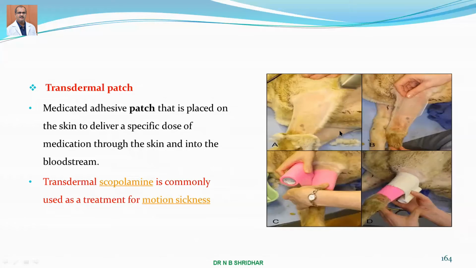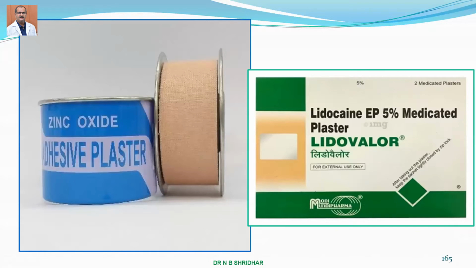Then it is used as a transdermal patch. Just like this, some of the animals are also given patches, especially the progesterone patch and the estrogen patch. If the animal is not coming to estrus, estrogen patches are put on the body of the animal. And here you can see this adhesive tape.